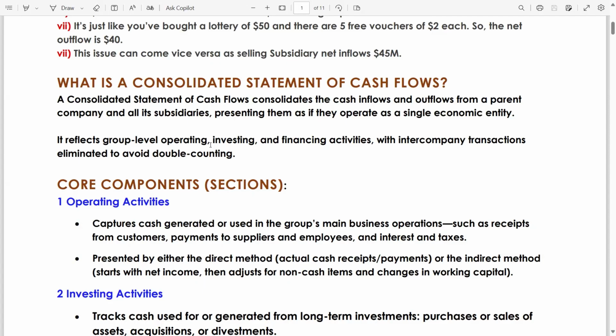Investing means investing in property, plant, and equipment, in intangible assets, or in others such as dividends. So these are the investing cash flows. And financing means loans, share capital, share premium, dividend to NCI, and dividend paid by P company, with intercompany transactions eliminated to avoid double counting.